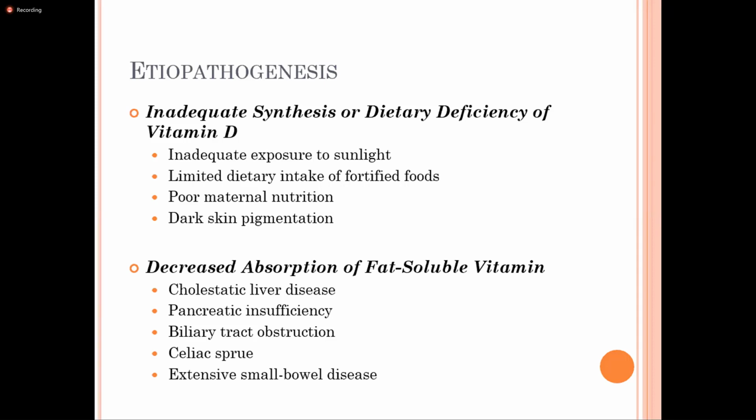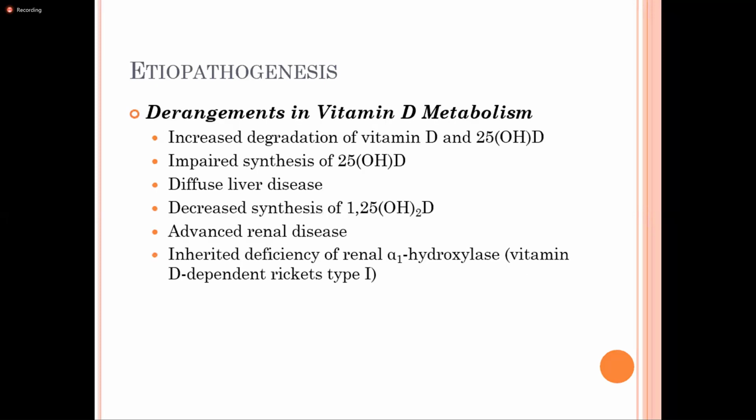Okay, poor maternal nutrition. Similarly, inadequate exposure to the sunlight. And if the skin is darkly pigmented, then also there is inadequate absorption. Similarly, decreased absorption of fat-soluble vitamin. How? It can occur in liver disease such as cholestatic liver disease, pancreatic insufficiency, biliary tract obstruction, celiac sprue, and bowel disease.